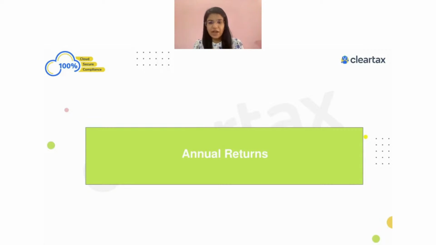So that's the first thing. You should have your filed GSTR-1 till September. And obviously right now we are in the month of September. You would say, hey, we have not even filed our GSTR-1 for the month of August or maybe even September, so how would we have that? It's okay. For 2 months you will not have it now, but in general you should always have it till September. But right now I would suggest that we start preparing your GSTR-9 itself. The main reason to start now is that in case there were some errors made in the filed return, you can correct them. You have some time to correct it.